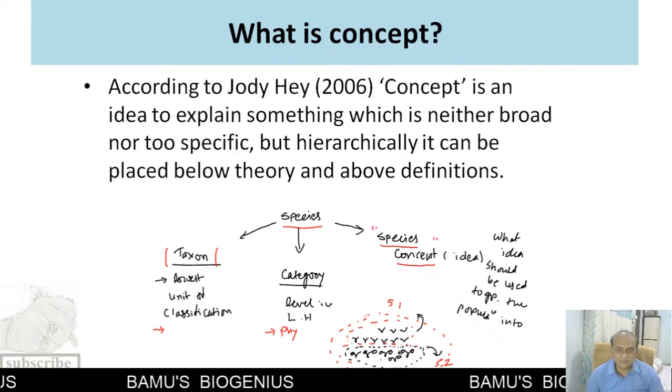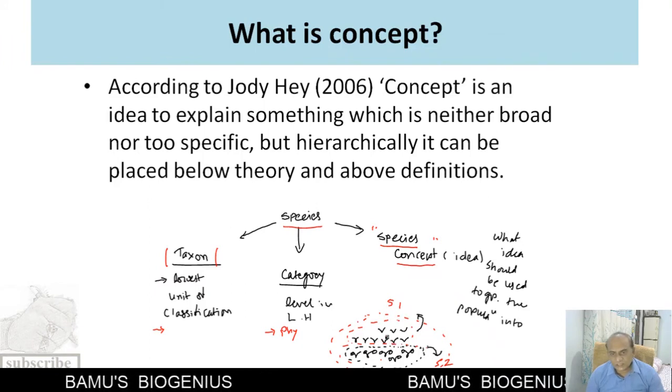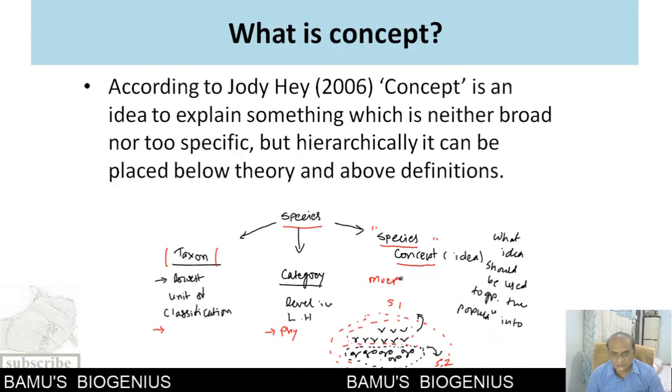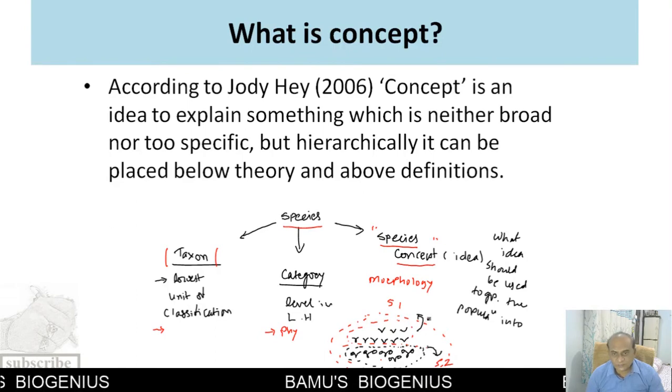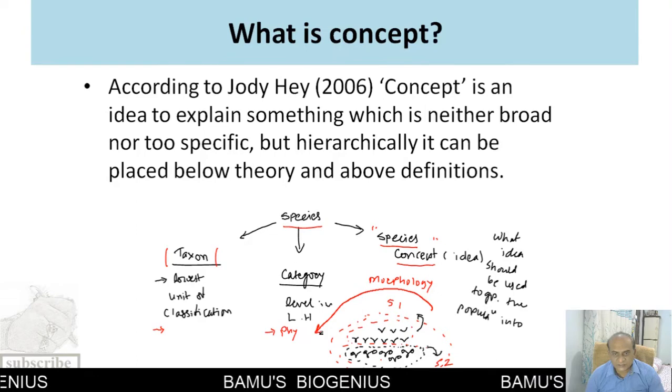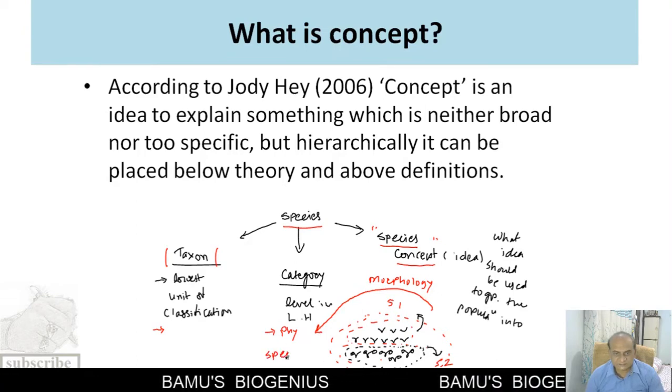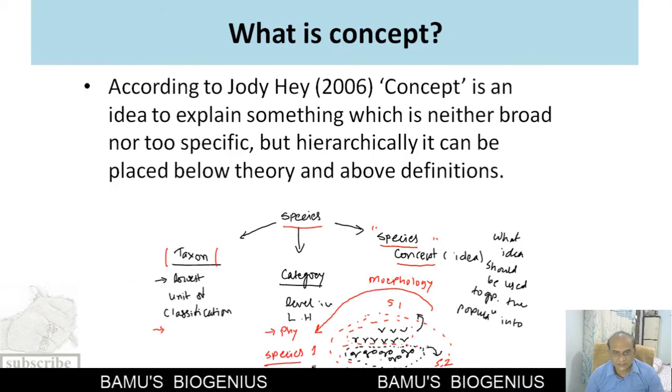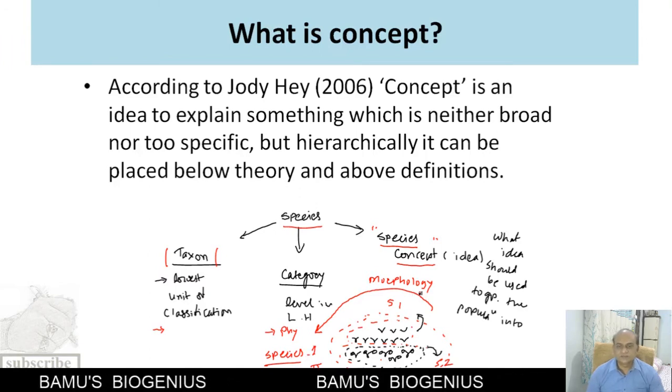Here, we are looking at them and using morphology, and with the help of morphology we are demarcating them and putting them into the categories of species 1 and species 2, like this.